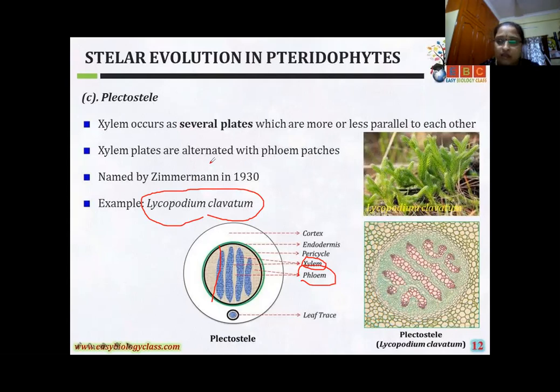See, girls, the first one is the haplosteel. The second one is the actinosteel. The third one is plectosteel. In this type of actinosteel, the xylem occurs in the form of small parallel plates alternating with the phloem. This is called the plectosteel. The very best example is Lycopodium clavatum.